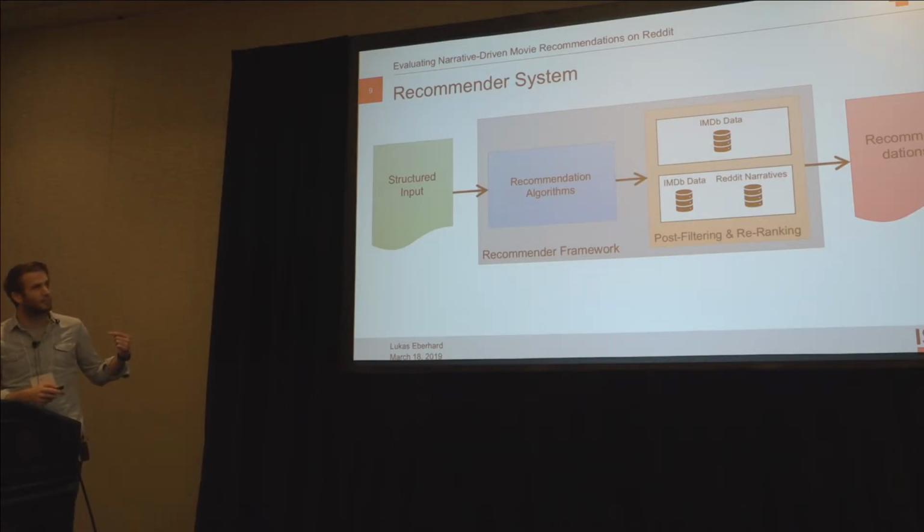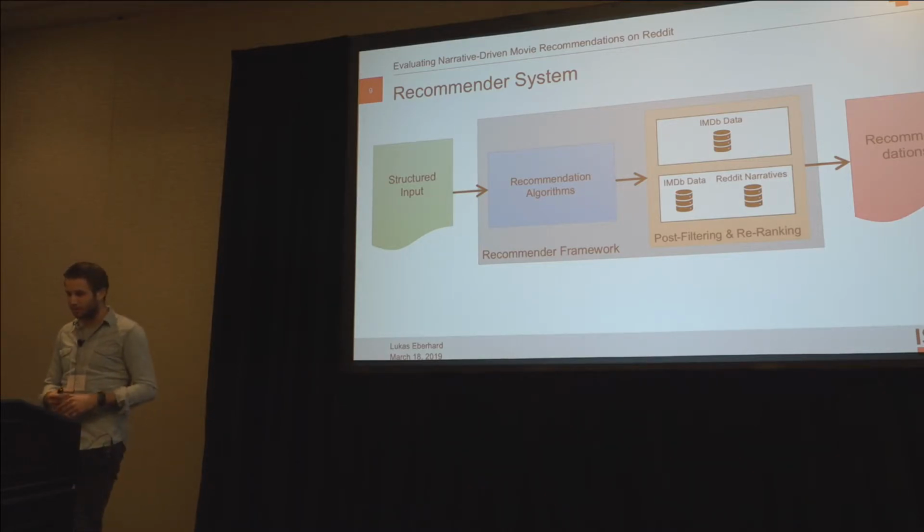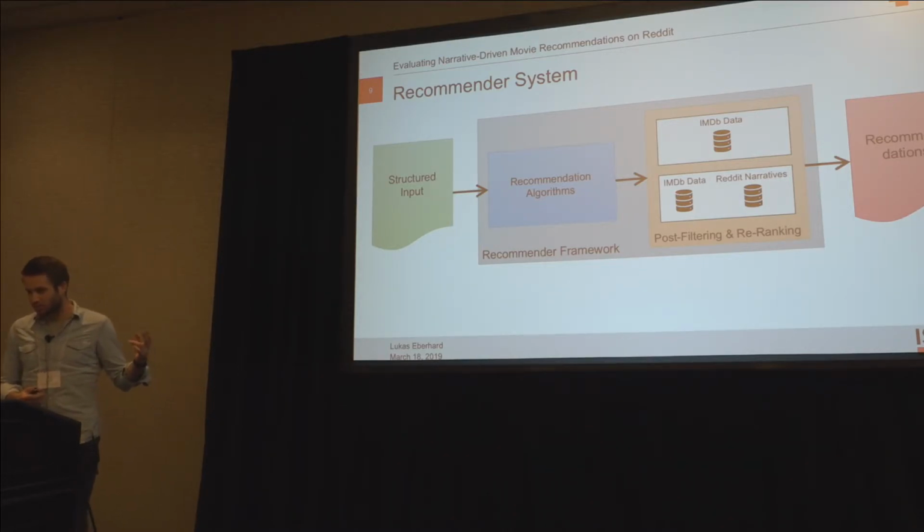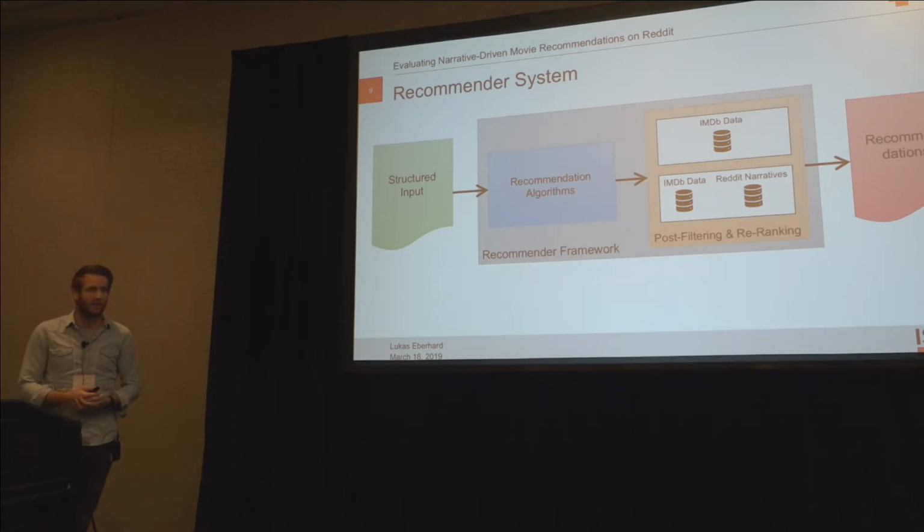And in the second experiment, which is separated from the first one, we also have the structured input, again compute the candidate recommendations, and then we use both of those data for the re-ranking task and have our final recommendations in the end.